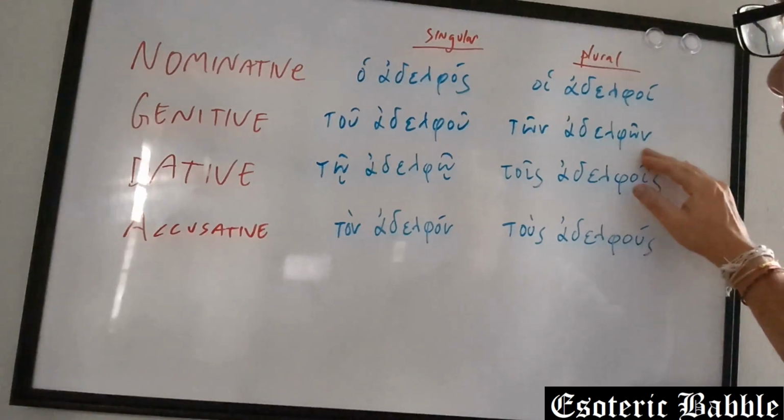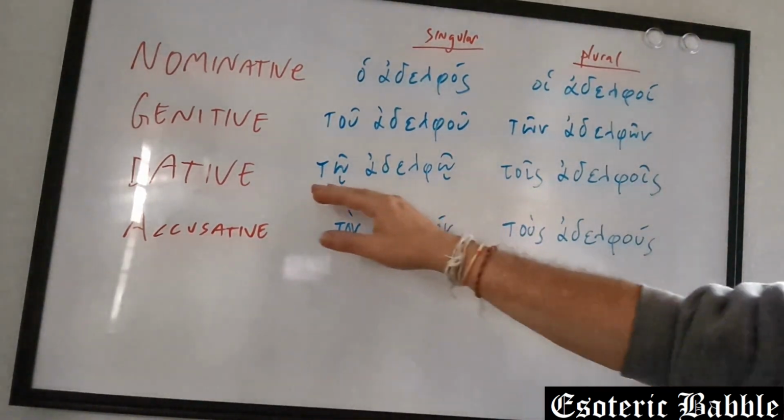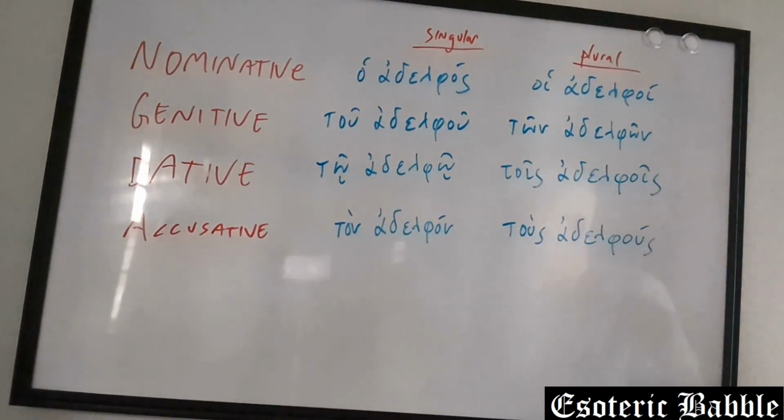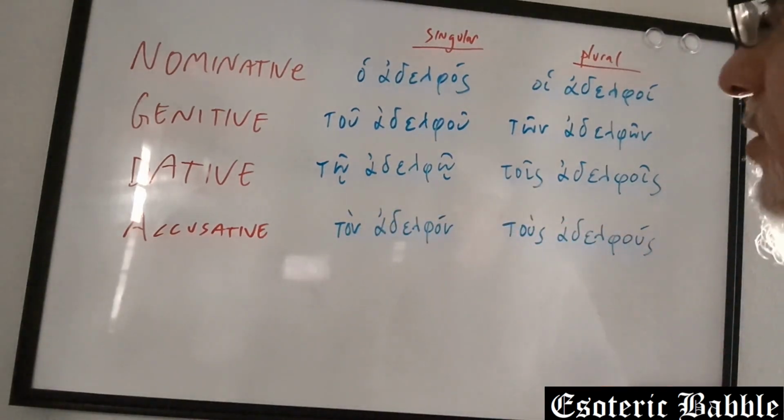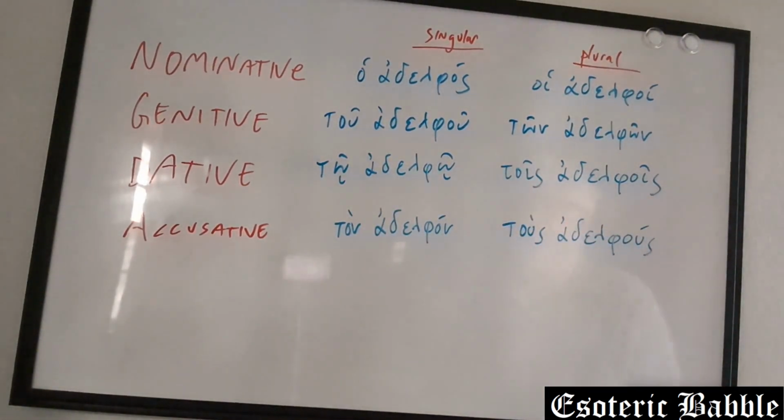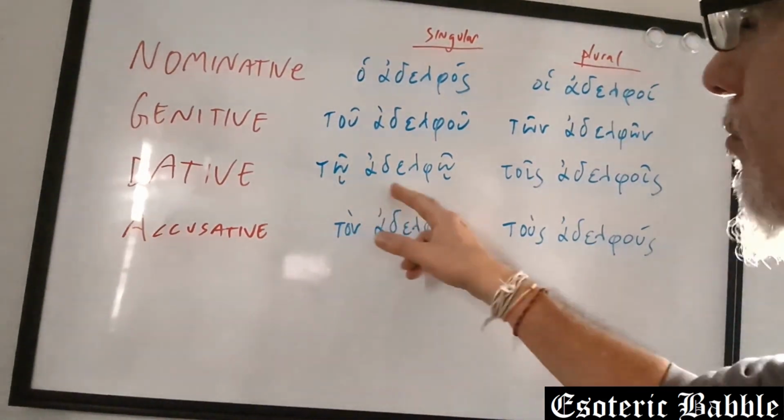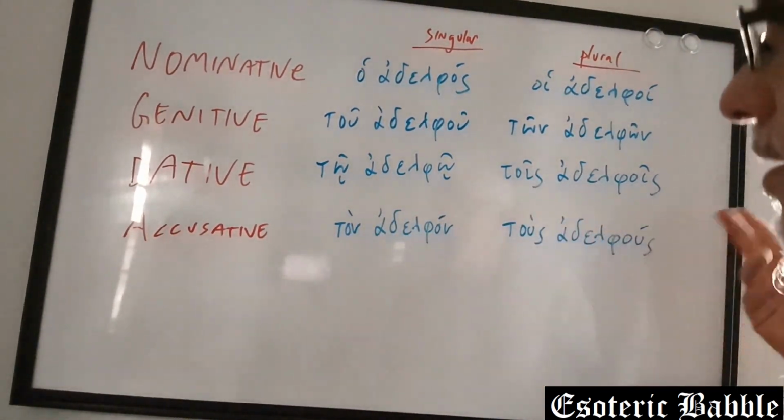This would be of the brothers. The dative case is the case where one of its functions is that it shows to whom something is given. So say you give a book to the brother. Here would be to the brothers.